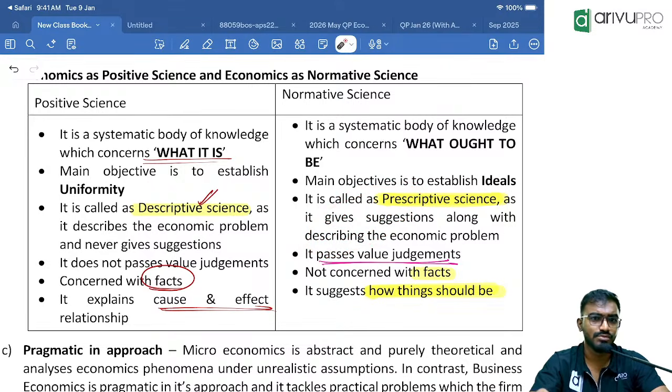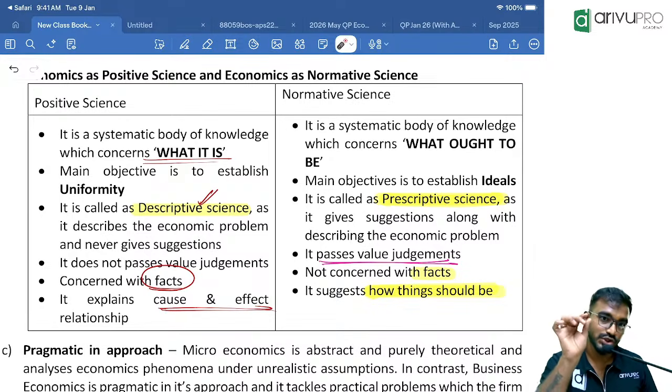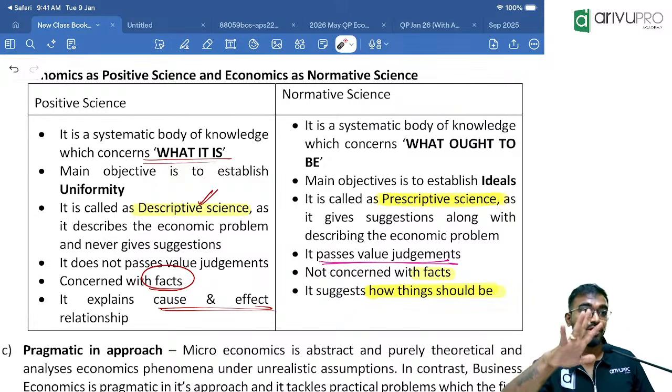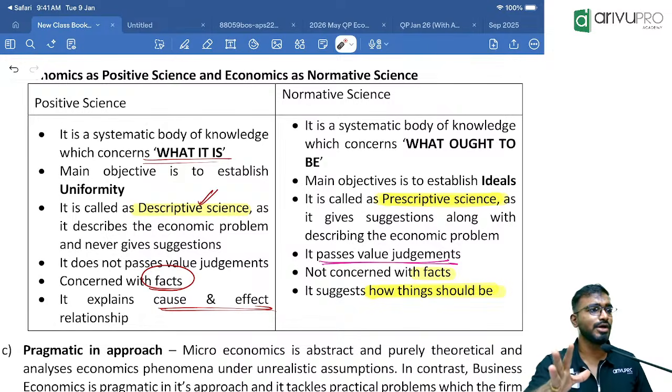Every single time, students will come with this: "Sir, we found one hack in this question. Wherever the word 'should' is there, that is the answer." No, there is no rule like that. I can also show you the question where the word "should" is there and that is not a normative statement. So don't go with illogical shortcuts. Sometimes my own students come after watching some YouTube videos and say, "Sir, we found one trick here: wherever the word 'should' is there, that will be 100% a normative statement."